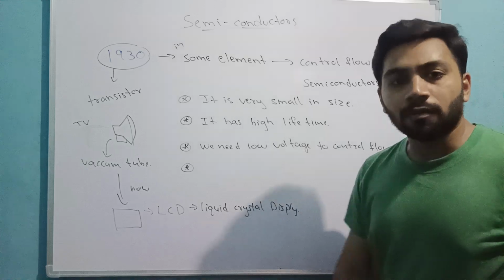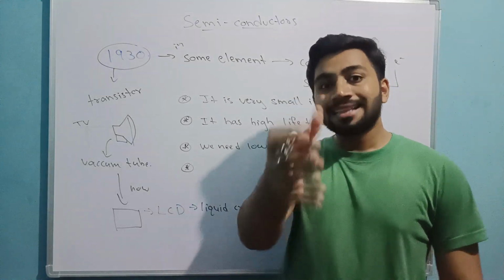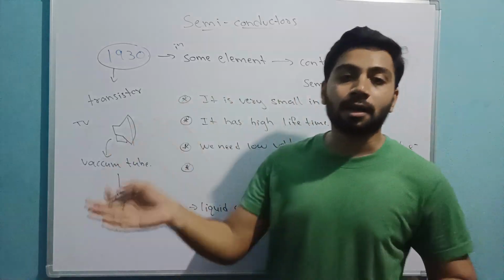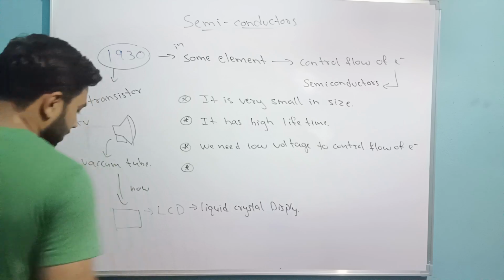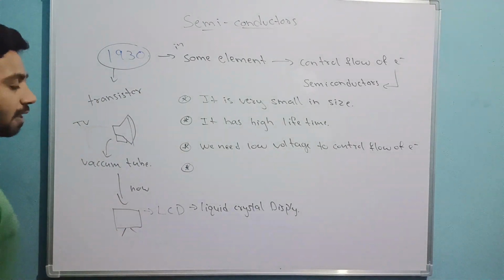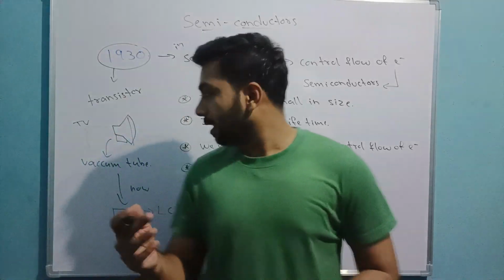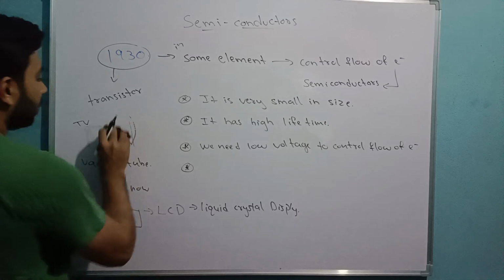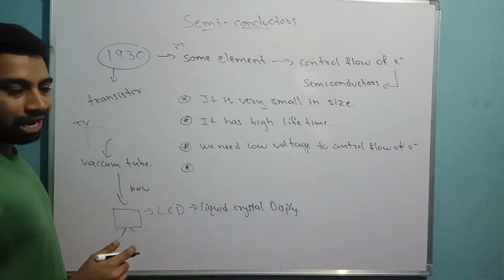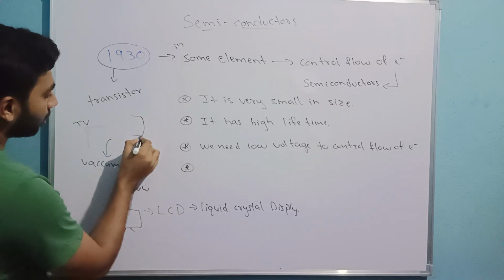After the development of semiconductors, it's very useful in our daily life. The device from which you are seeing me, for example your mobile, inside of this there are many semiconductors. Similarly, the best example to understand semiconductors is the TV. First we were using a TV made up of a vacuum tube. It looks more like a speaker, so I will draw a proper TV.